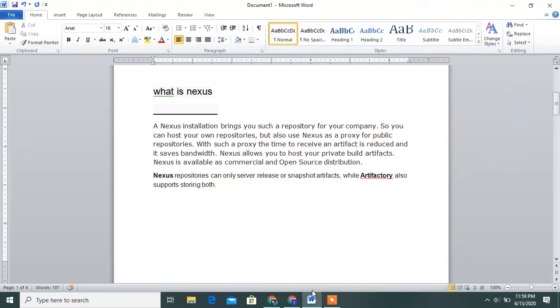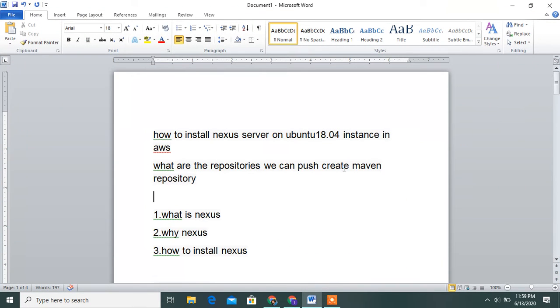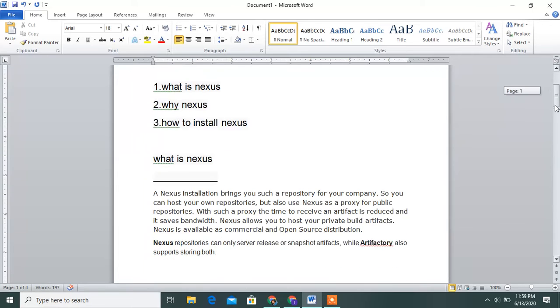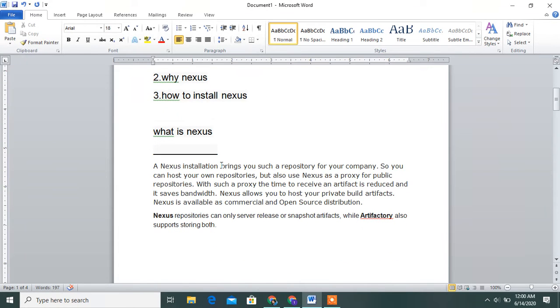Guys, I will show how to install Nexus server on an Ubuntu 18.04 instance. What is the repository? You can create a Maven repository. Guys, once you run the Maven goals, then push to the repository, the artifacts like jar and war files are stored in Nexus.